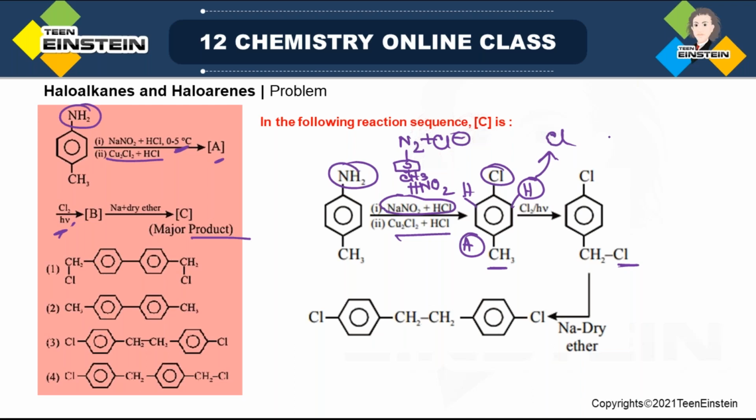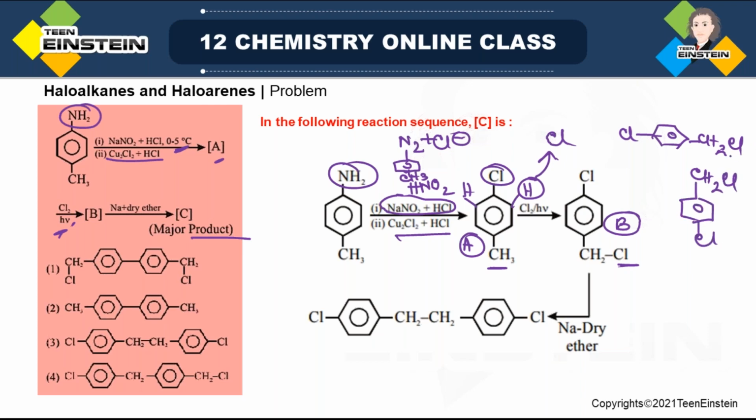When it is hν, light, and a halogen, any aliphatic C-H will be converted to C-Cl. So this is B. And finally sodium and diethyl ether: remember, if you have taken 2 molecules of this CH2Cl and also another molecule the same.